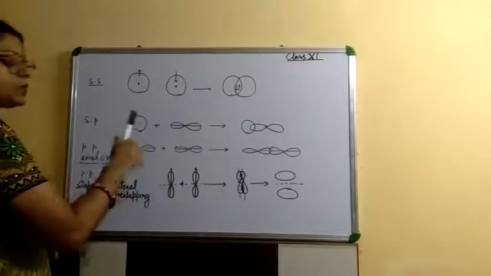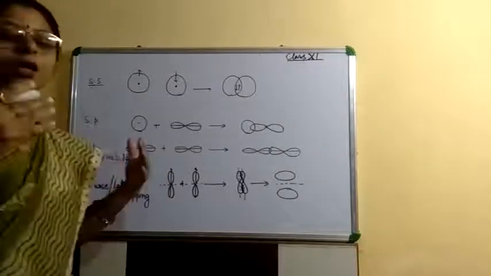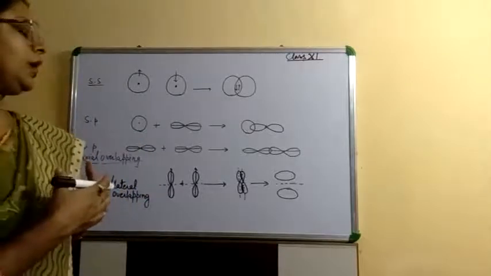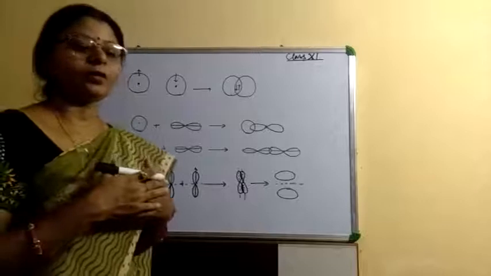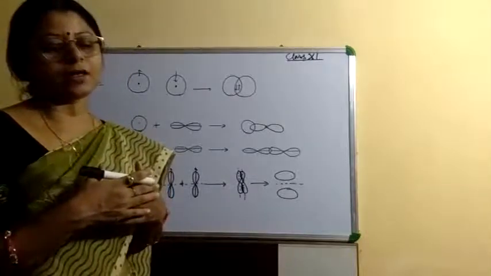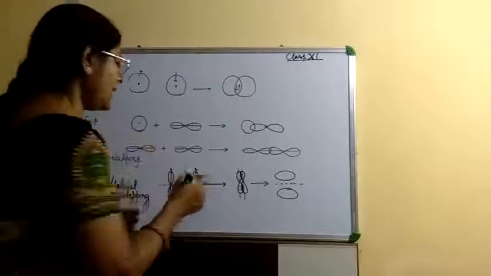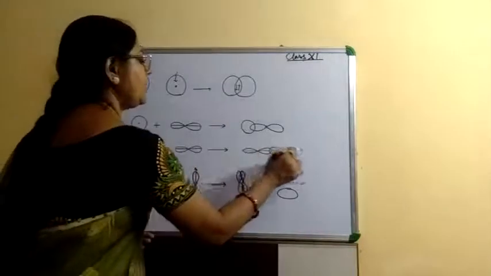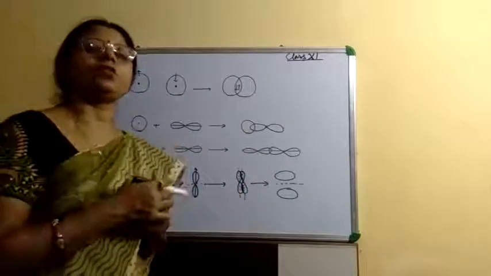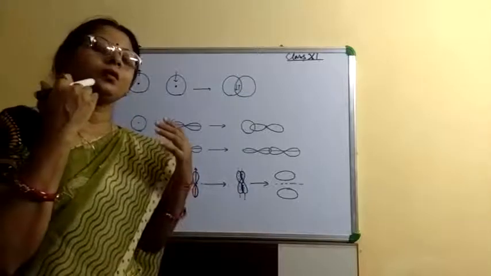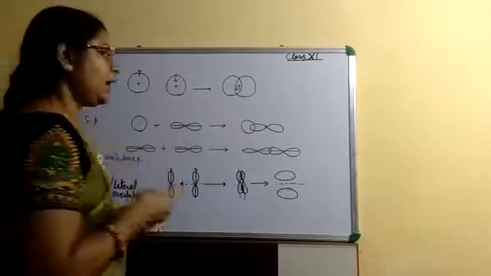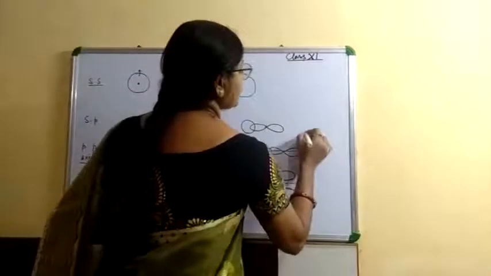When two p orbitals come close together along their axis, and their axis of joining is the same as the axis of the orbitals, then end-to-end overlapping or axial overlapping takes place and sigma bonds are formed.